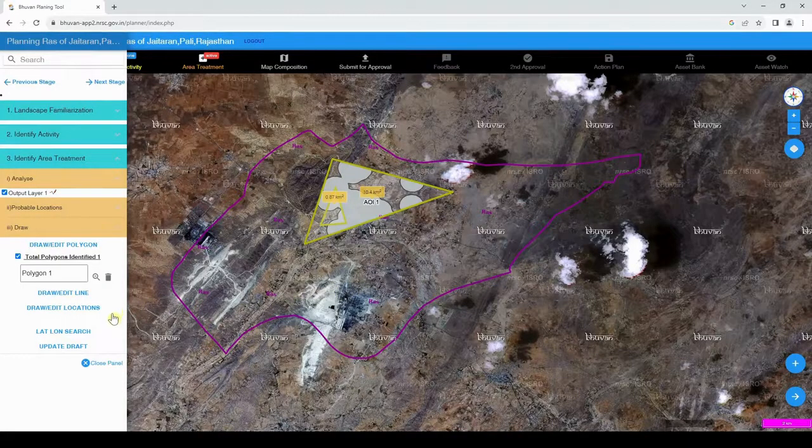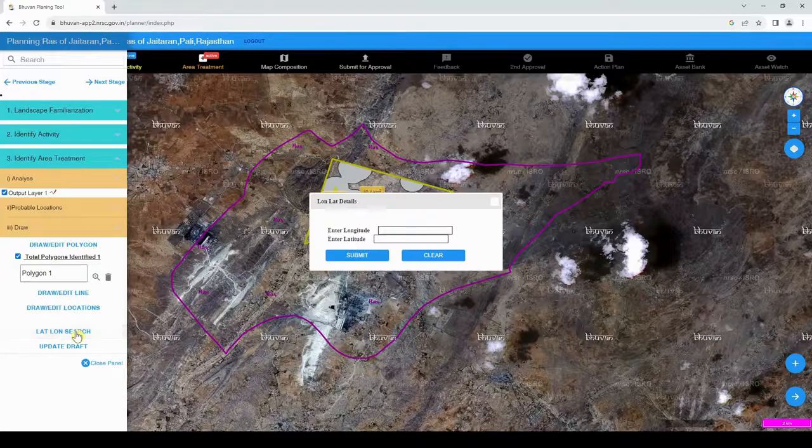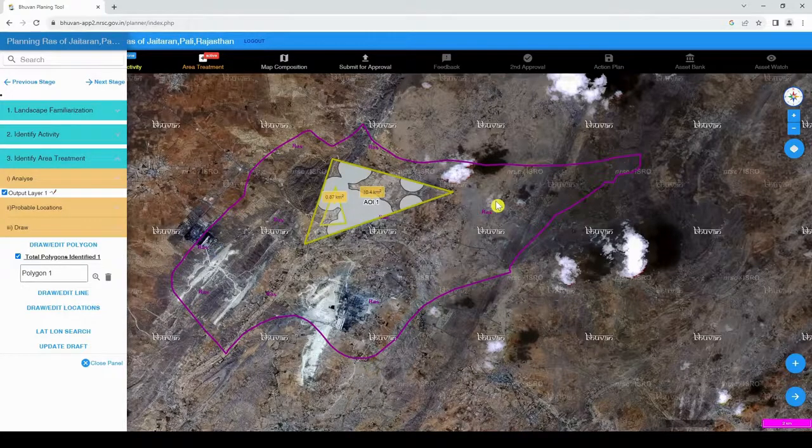Lat-long search. If the user wants to search for a location with latitude and longitude, the user clicks on the lat-long search button and a pop-up will open automatically. The user will enter the longitude and latitude details.